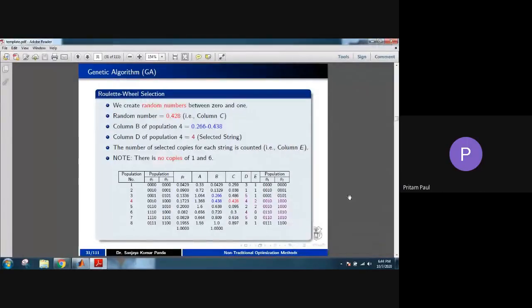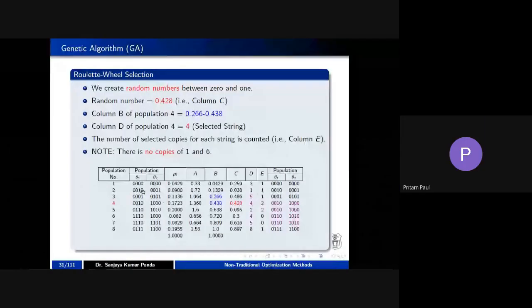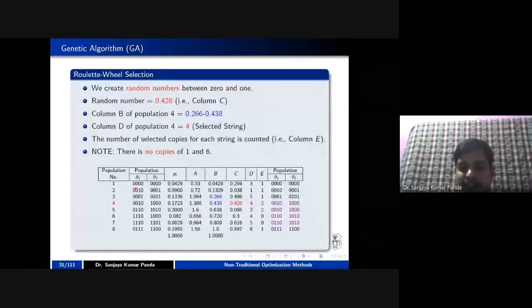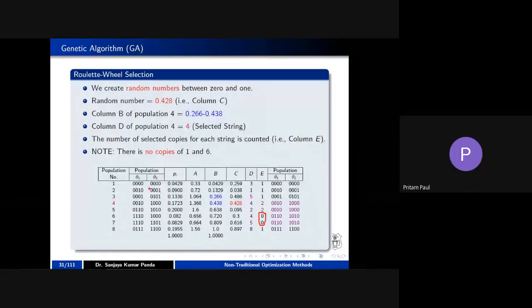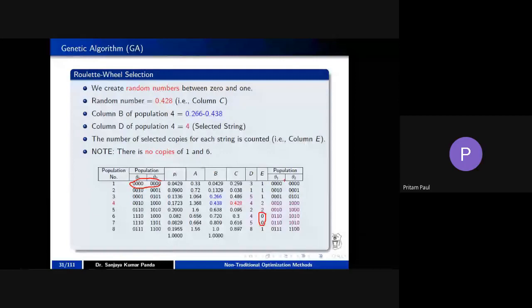There are no copies of 1 and 6. No, there is no copy of 6 and 7. 1 is there, you check here. Only 6 and 7 are not there.